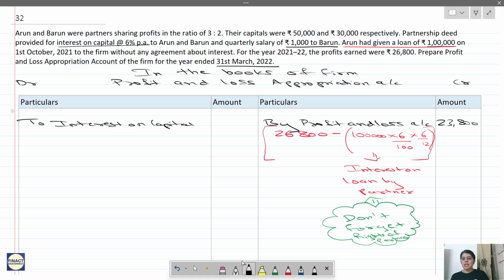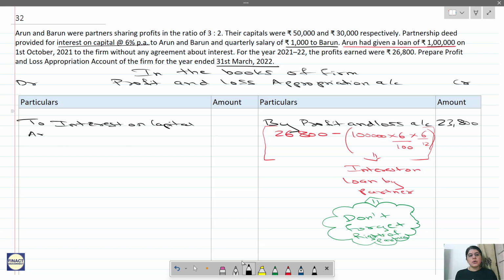So whenever they are asking you to prepare profit and loss appropriation account, you should be very, very thorough with the entries. Okay. Because you will not waste time in writing the journal entries, then figuring where it will be transferred. You should be very, very thorough with the entries. So even if they are not asking you the adjustment entries, you should know that in closing entries it is transferred to profit and loss appropriation account debit side. So it will come over here. Okay, there can be any permutation combination of the question. Sometimes they may ask you journal entries, sometimes they may ask you only to prepare P&L appropriation account. So you should be very, very thorough with the basic entries.